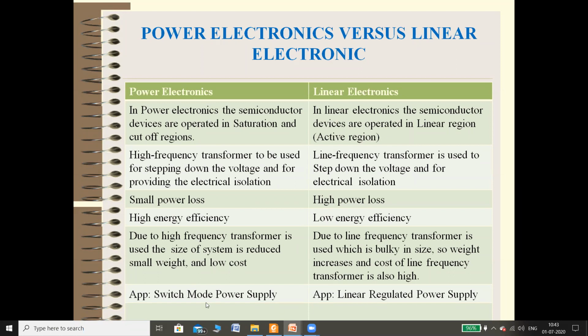Last comparison, that is the applications of these two. So switch mode power supply is an application of power electronics, and linear regulated power supply is an application of linear electronics.